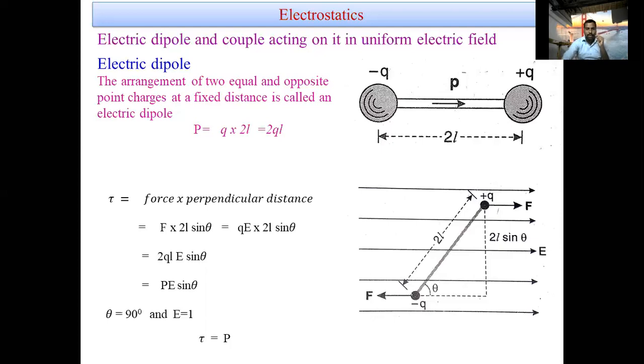We discussed the lines of force with different charges, both positive charges together, or a negative charge and a positive charge separated by a small distance, and how the lines of force act. We also discussed the dipole moment and how to generate the couple. That couple is equal to the dipole moment when theta is equal to 90. Now thank you one and all.